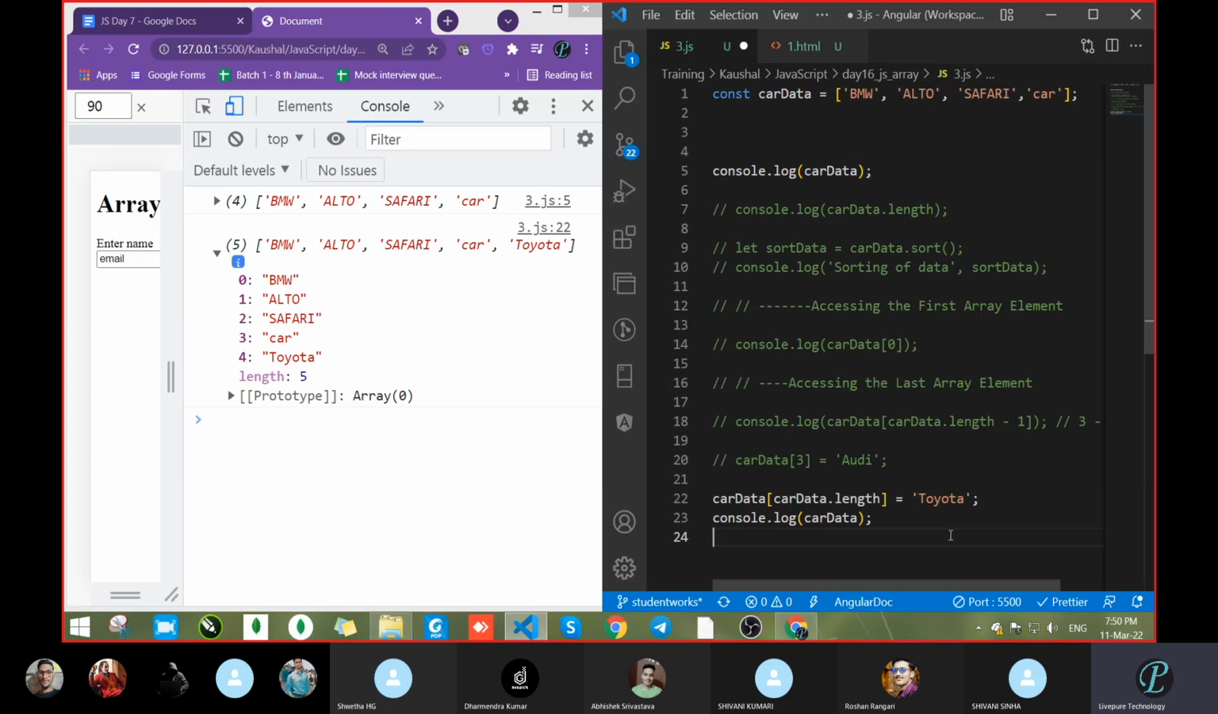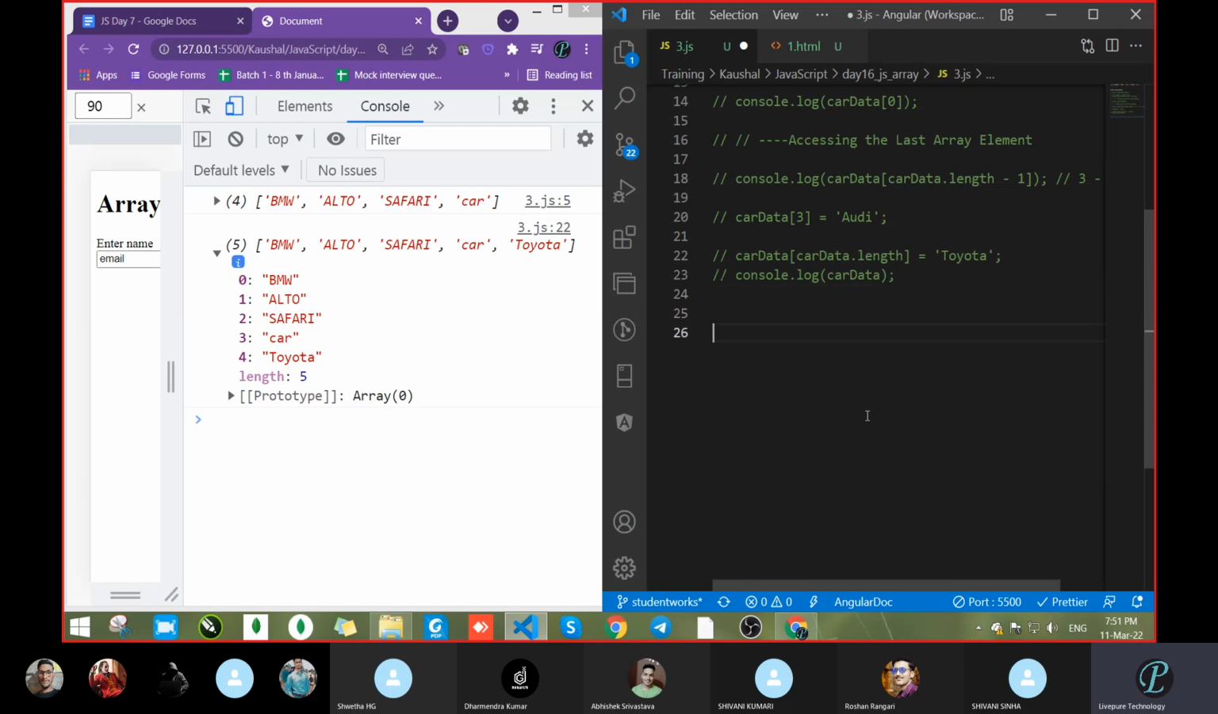Correct? But what if I want to add data? Maybe there is a requirement for adding at the starting position, or maybe a requirement of adding data at the last position. So how can we do that? With the help of the default methods push and pop. Okay, so let's see what those push and pop methods are.